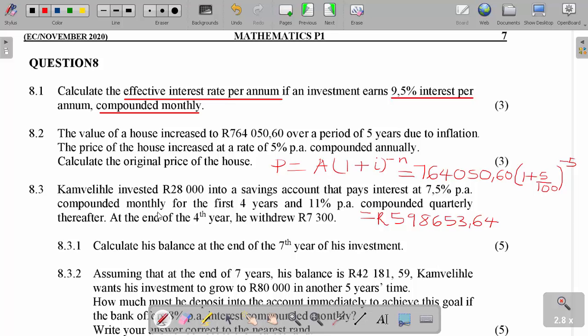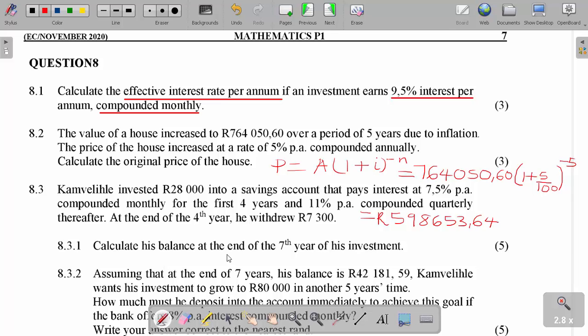Next question. It says that Kamva invested 28,000 into a savings account that pays 7.5% per annum compounded monthly for the first 4 years, and then 11% per annum compounded quarterly thereafter. At the end of the 4th year, he withdrew 7,300.